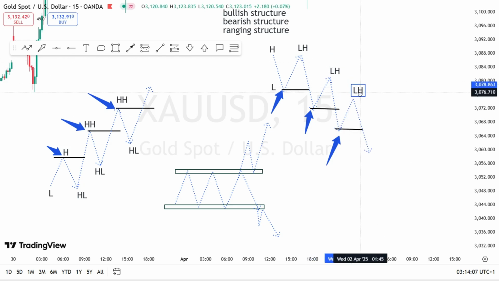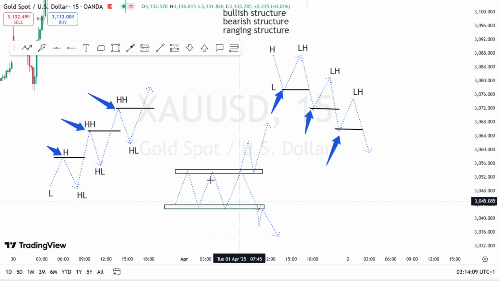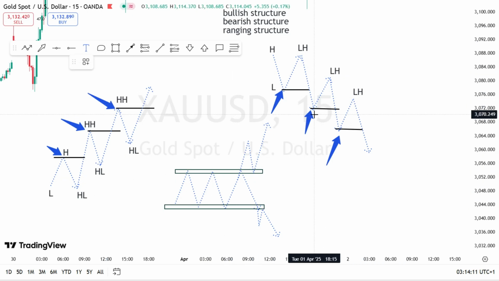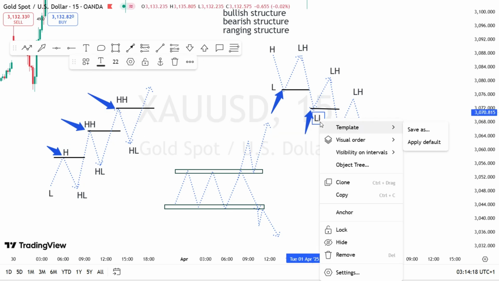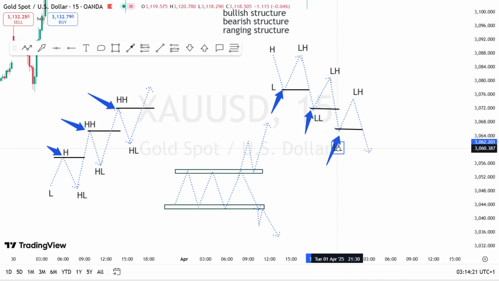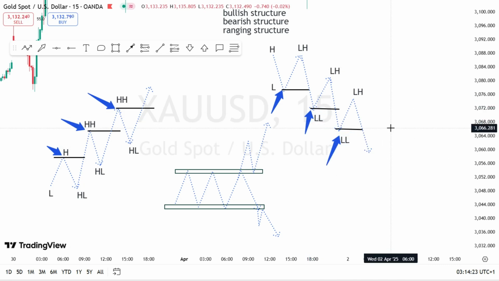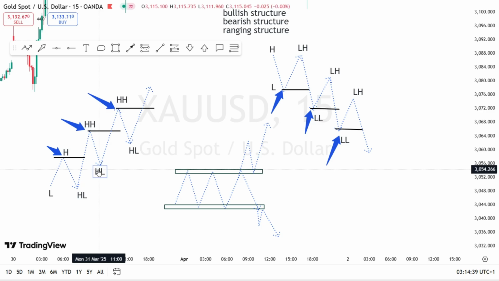So here will be called your lower low, and we have another lower low over here. So in the bearish trend, the market is forming a series of lower highs and lower lows. In the bullish market, the market is forming a series of higher highs and higher lows.